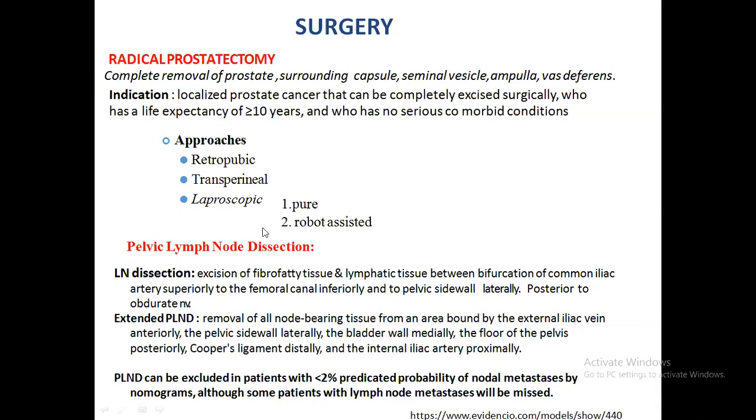The approach is retropubic, transperineal, or laparoscopic. It is pure laparoscopic or robot assisted. I'm not going into the details of it. And lymph node dissection is there, and extended lymph node dissection is also there.